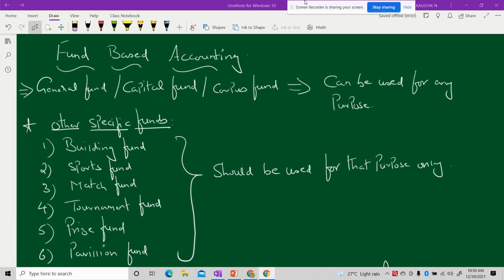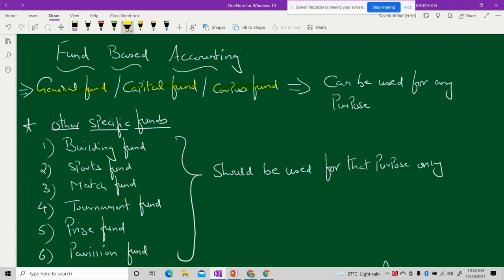And in an NPO, we won't denote capital as capital itself. We name it either general fund, or it can be called capital fund, or it can be denoted as corpus fund. I repeat, in a profit-oriented business, the capital will be treated as capital itself, but the variation is that if it is a sole proprietor business, we call it Mr. X capital.